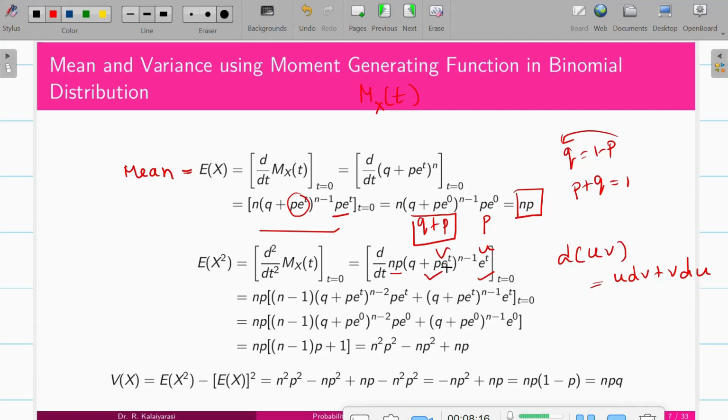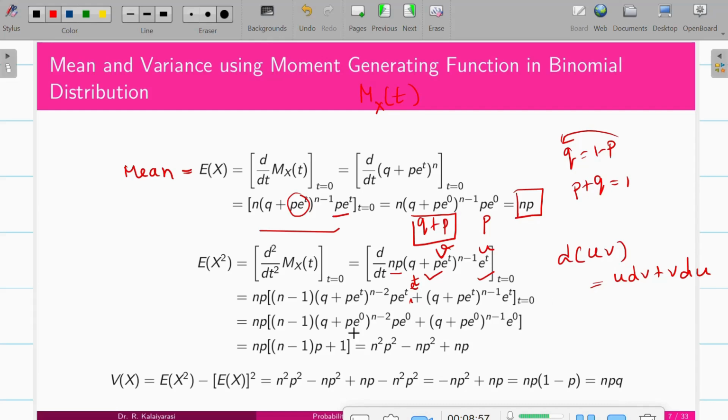So differentiate with respect to v. This is n minus 1 times (q plus p e power t) power n minus 2, and the differentiation of the inside is again p e power t. Then we have u, which is e power t, so that is missing here. That is u dv. Next we go for v du: v is as it is, and du, the differentiation of e power t, is e power t.